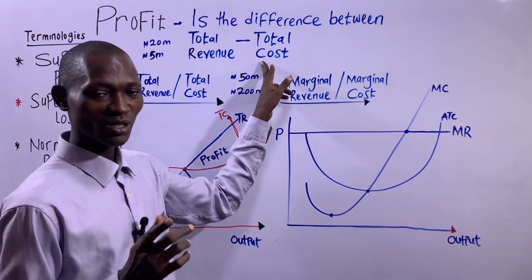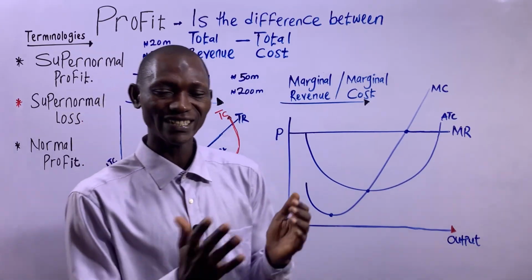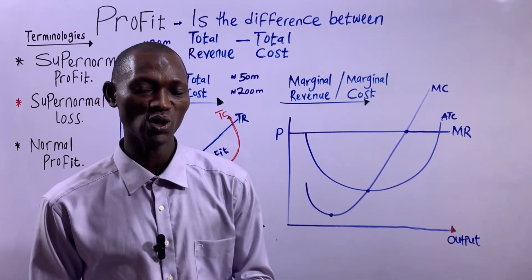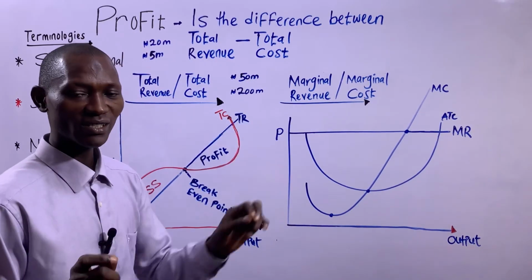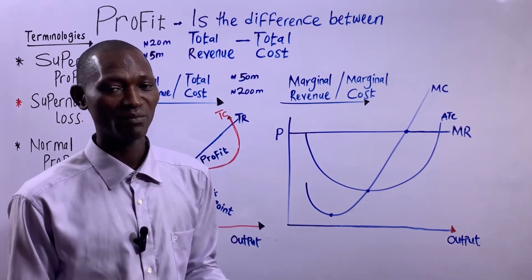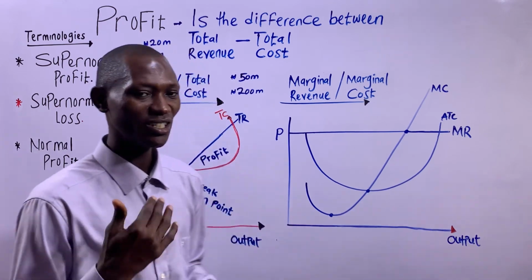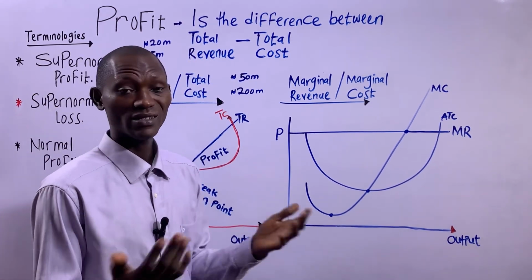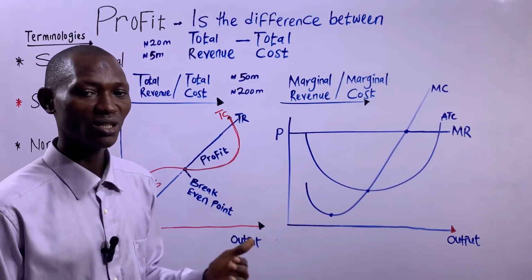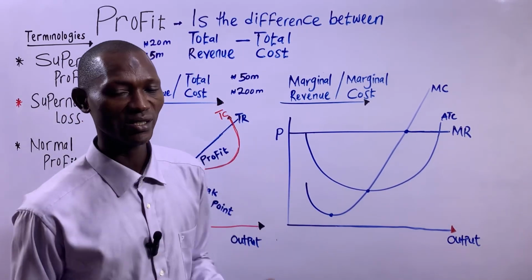So the total cost to the economist is the addition of both the explicit cost and the implicit cost. The implicit cost simply means the cost of capital or the opportunity cost, basically. So each time you hear implicit cost, it is the same thing as the opportunity cost, the cost of capital or the cost of owner's equity in the business.